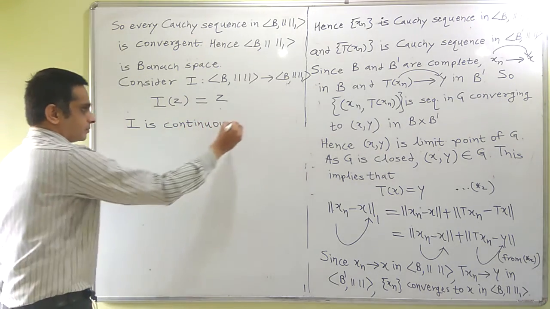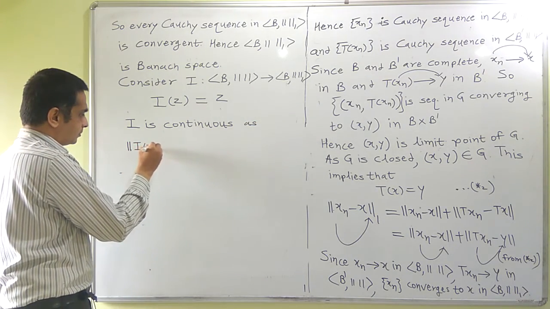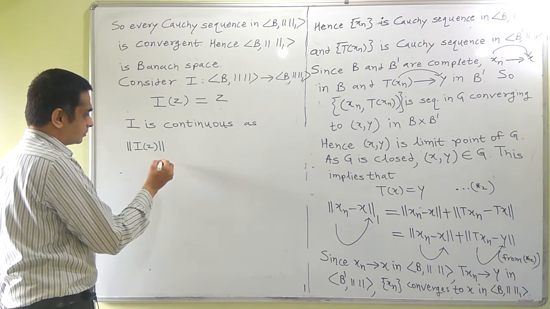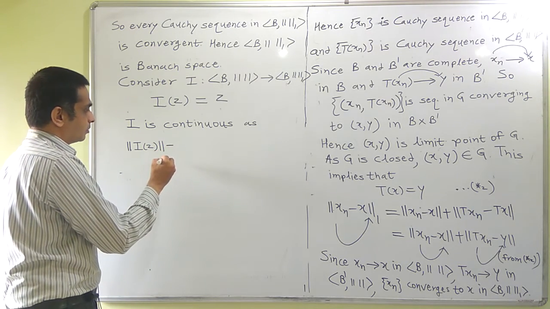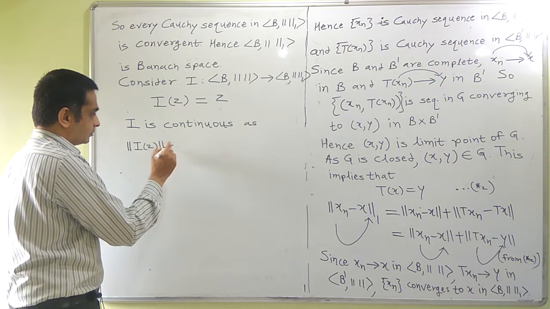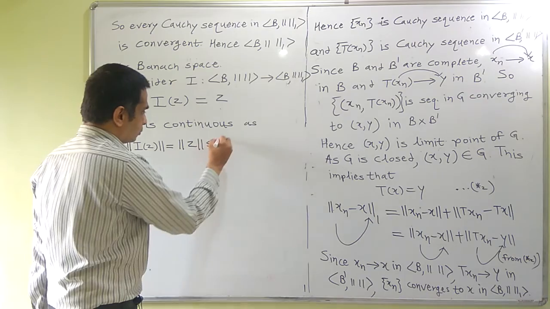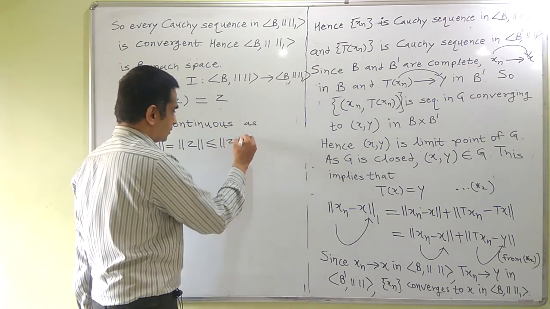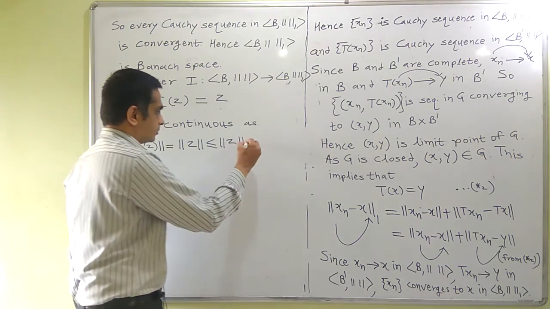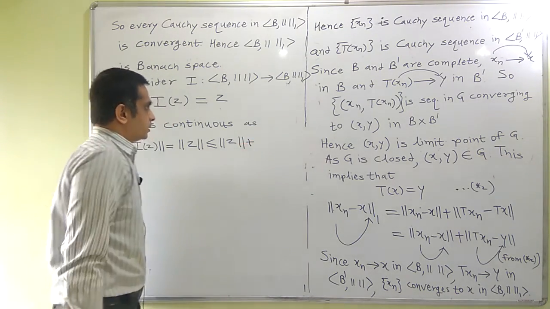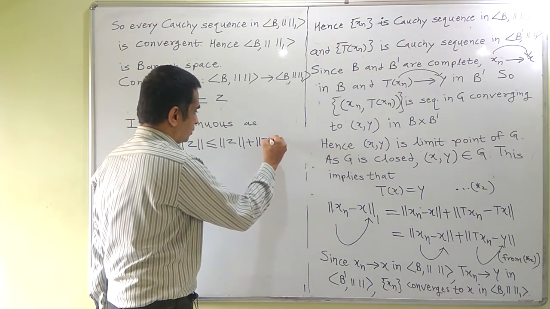Because norm of Iz, this is a function, norm of Iz is equal to norm of z, and it is less than or equal to norm of z plus norm of Tz, and that is equal to what?